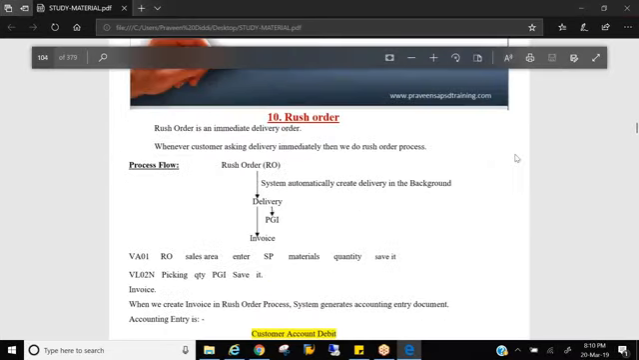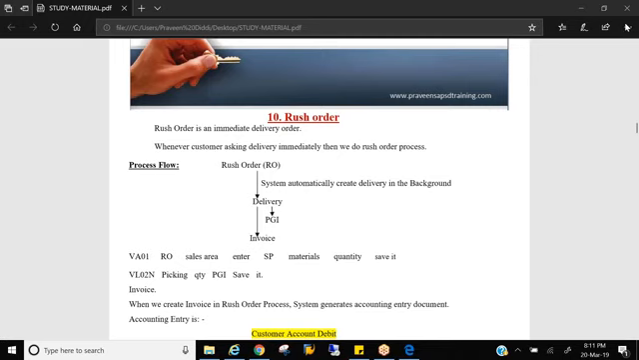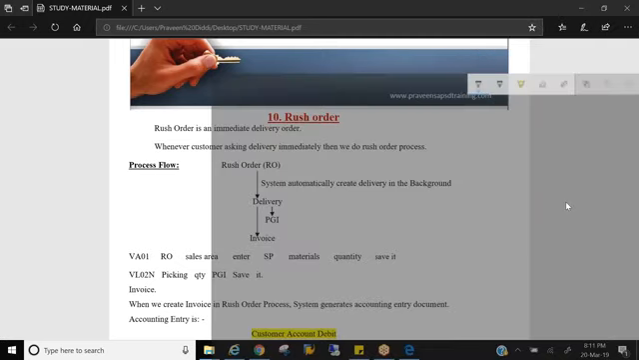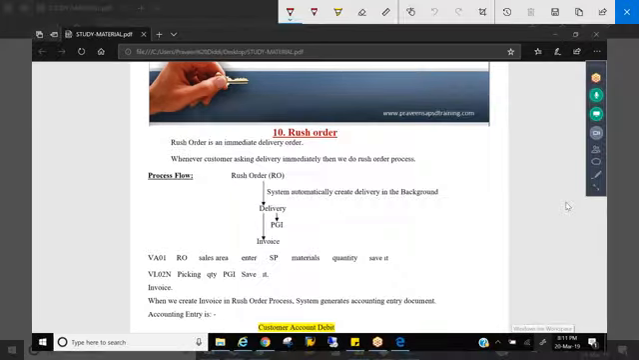So the difference between cash sales and rush order is that in cash sales, the customer himself takes the goods with him by just paying the money immediately. He will take the goods, right? But in the rush order, the company does the delivery. But when will the company do the delivery? Only when materials are available. Only when materials are available can the company do a delivery, right? So the difference between cash sale and rush order is this.